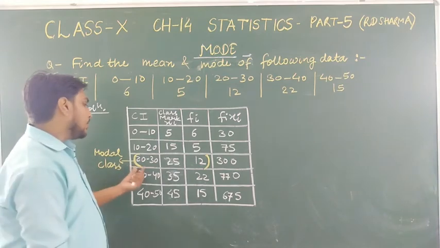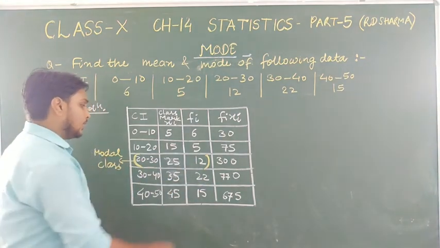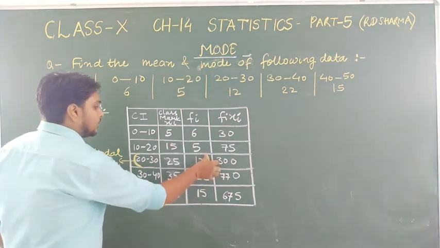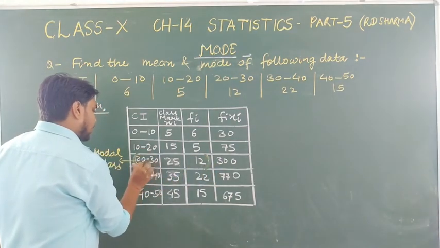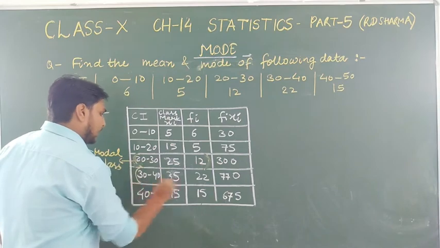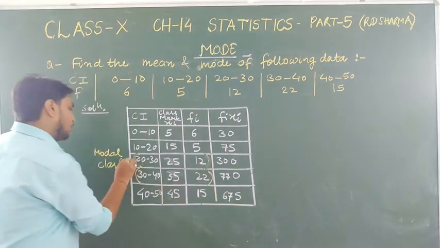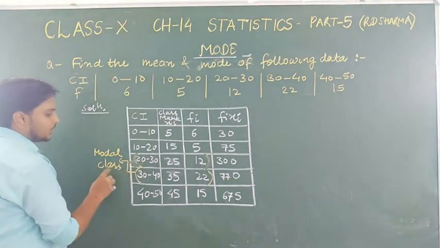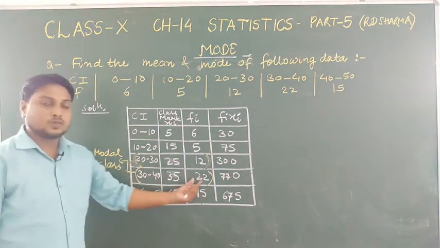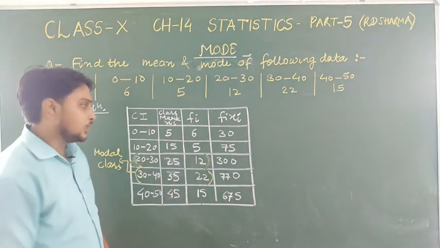So here we have decided which one it is: 22 is the maximum number. This class will be your modal class. The modal class is 30 to 40, because 22 is the maximum frequency.